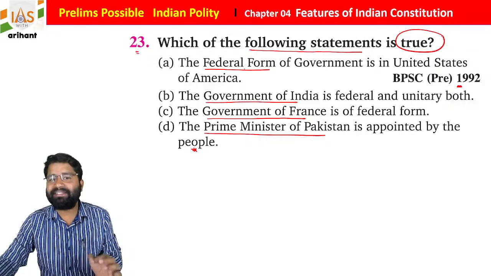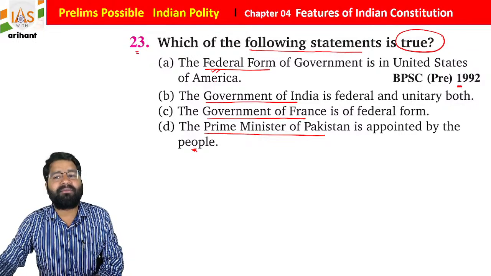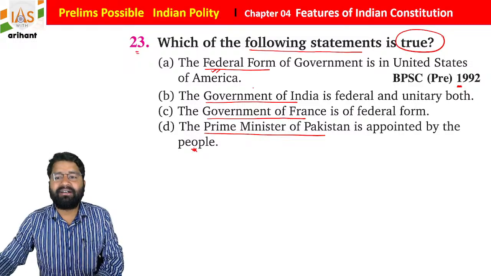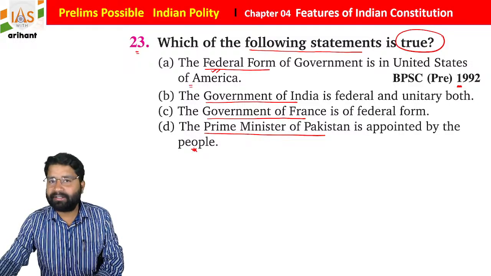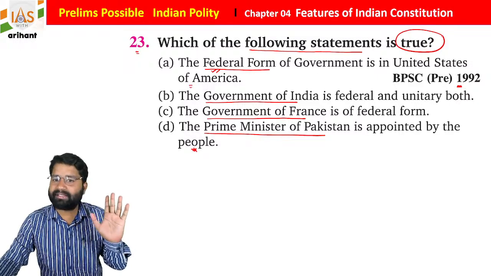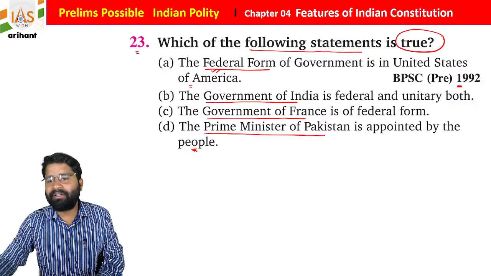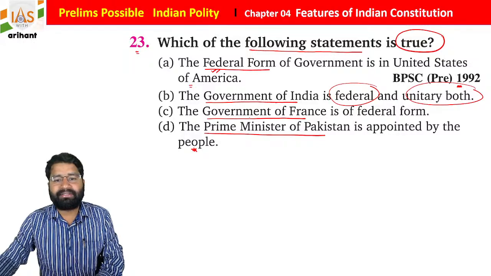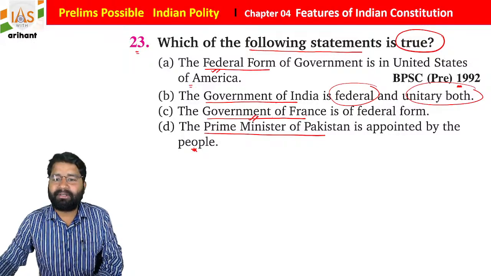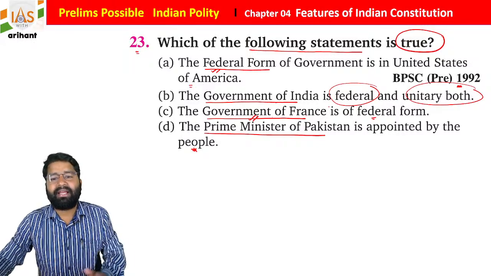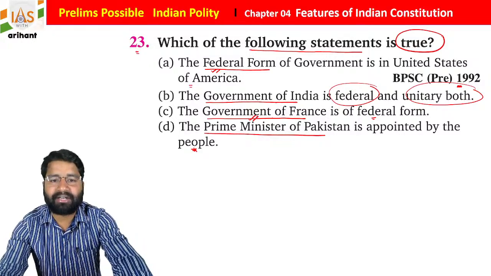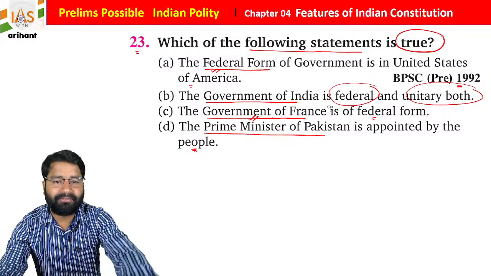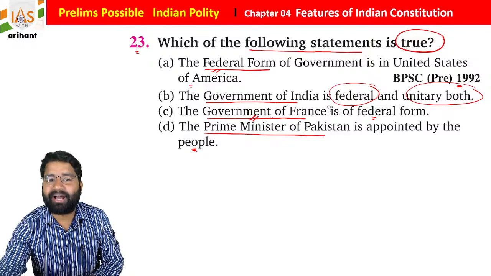I'm just repeating the statements. The federal form of government is in the United States of America. The government of India is federal as well as unitary both. The government of France is federal form, and the Prime Minister of Pakistan is appointed by the people of India, students. So you have to choose the right answer for the same.